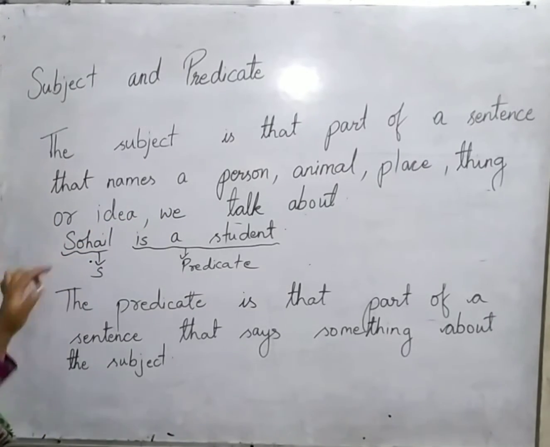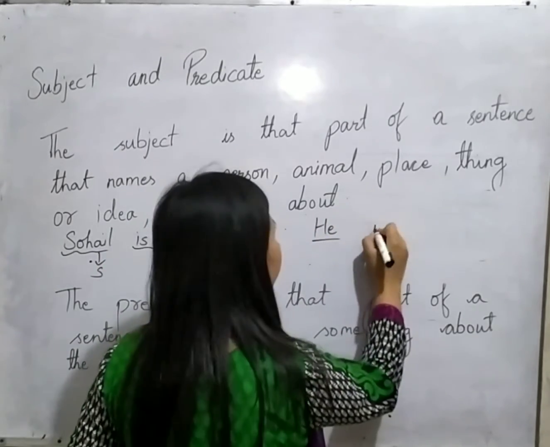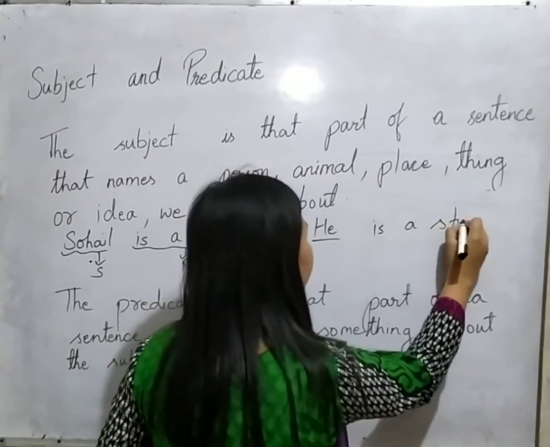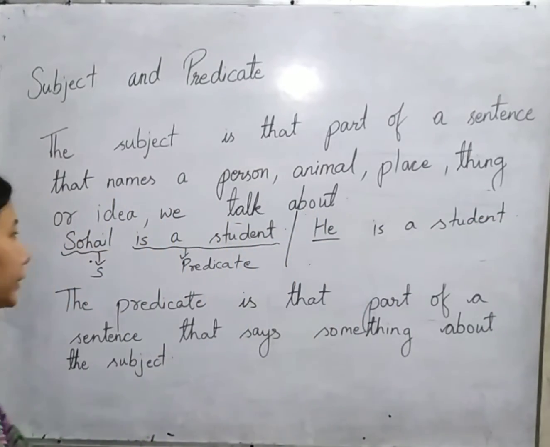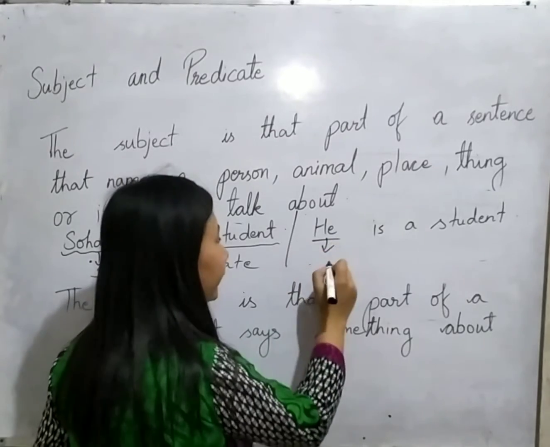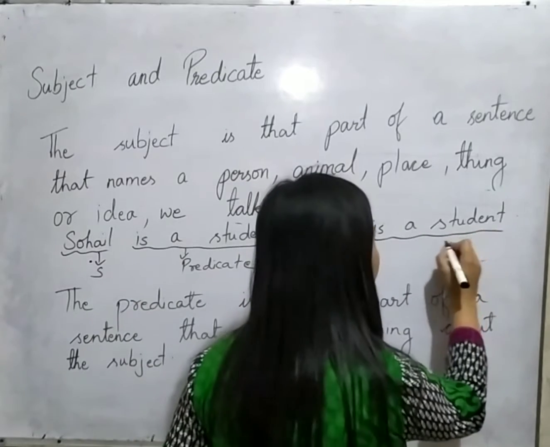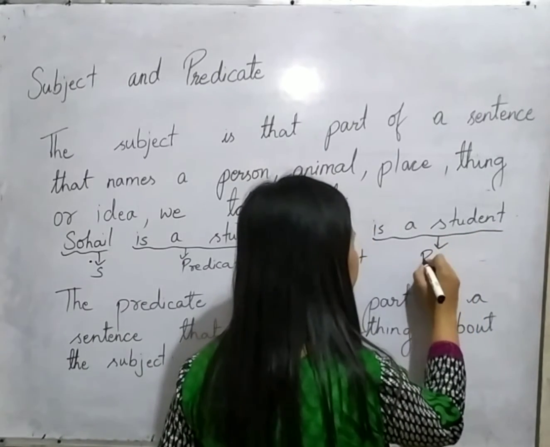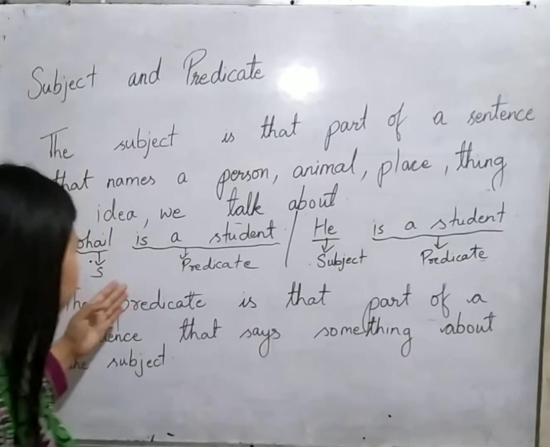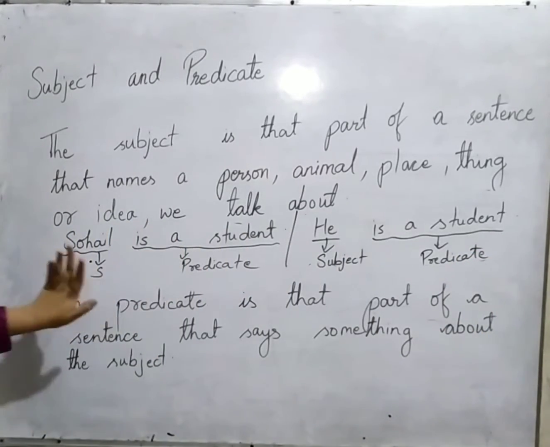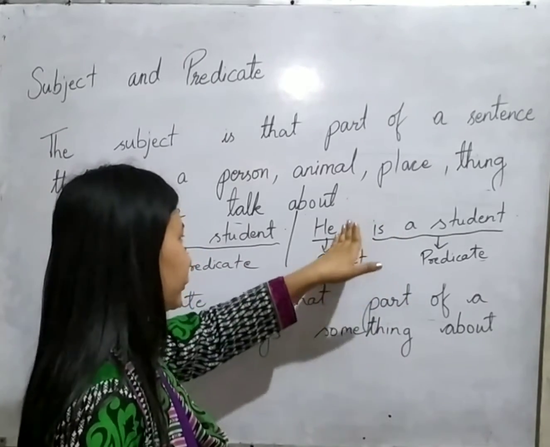Instead of the noun Sohail, I could have used the pronoun he. He is a student. In this second sentence, the word he, the pronoun, is the subject about whom we are talking, and is a student is the predicate. The predicate is telling us about the subject. Over here the predicate is telling us about the subject Sohail, and over here the predicate is telling about the subject he.